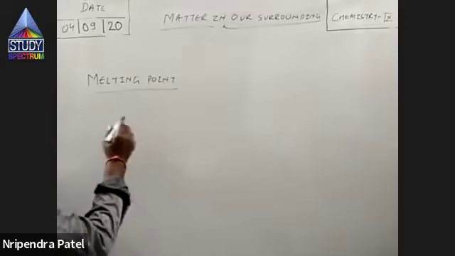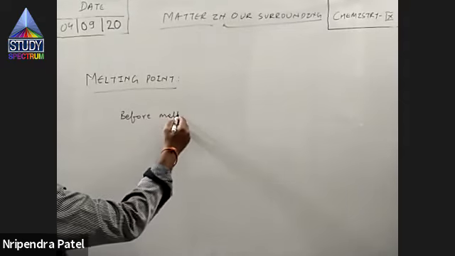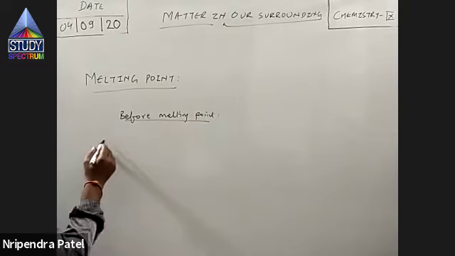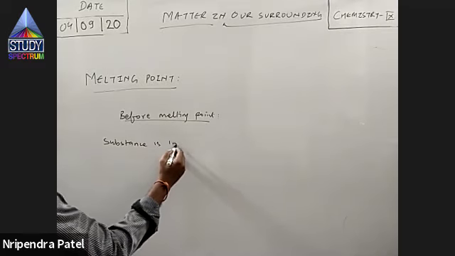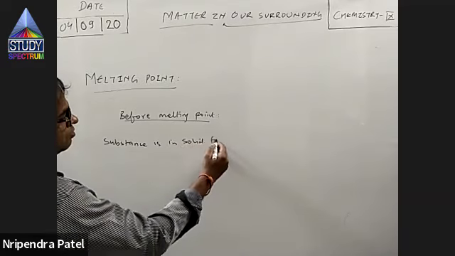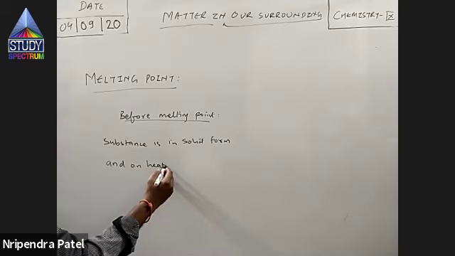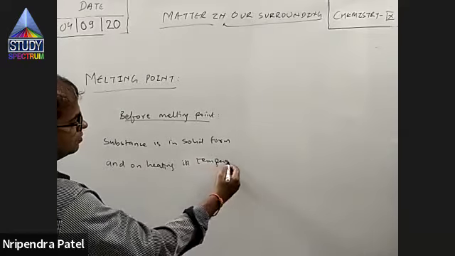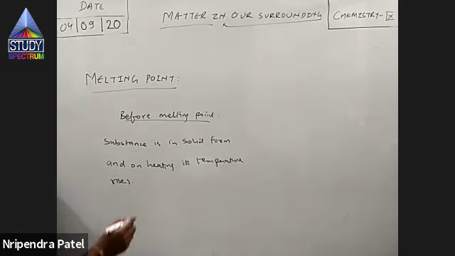So before melting point, the substance is in solid form, right? The substance is in solid form, and on heating, its temperature rises. Right. Now, at melting point,